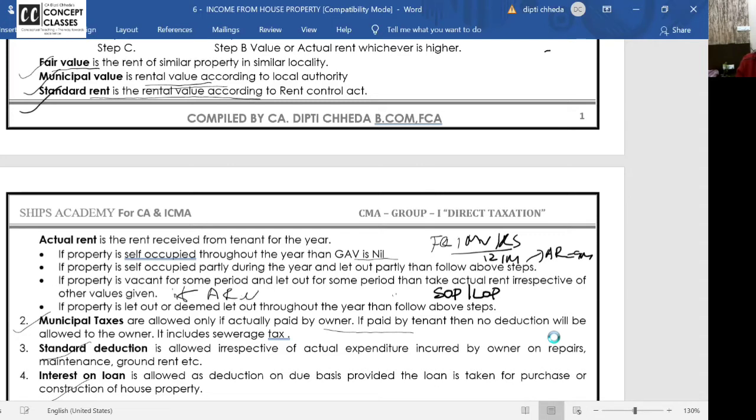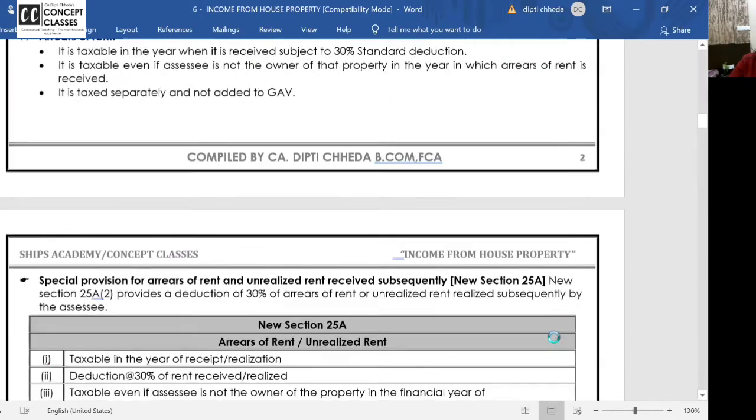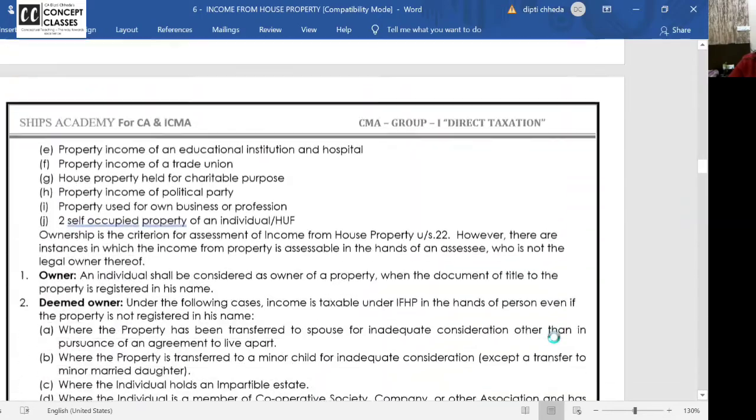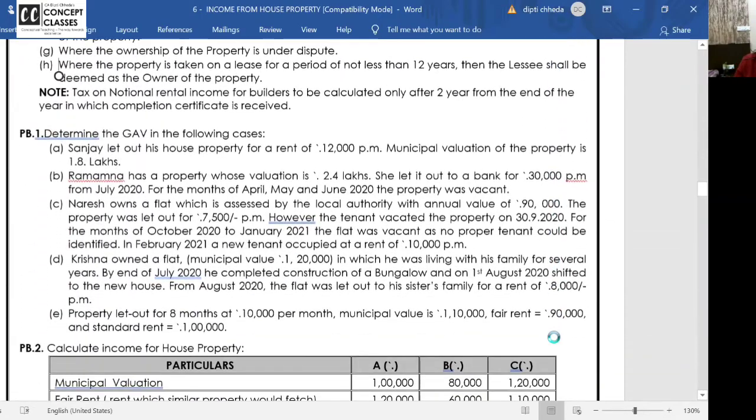If actual rent is low only due to vacancy. And this is not theory, I'll show you how to solve the problems. Actual rent is low only due to vacancy. Finish writing? Okay. Please open your notebooks and we are solving the questions. You all should do it in the notebook. All these cases, let us go through one by one and make it clear.